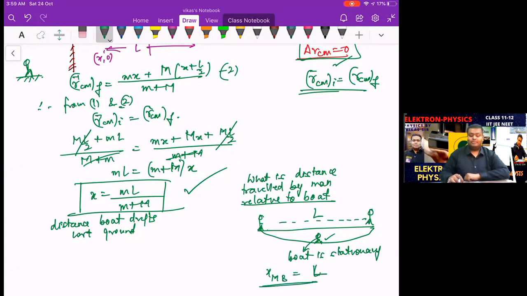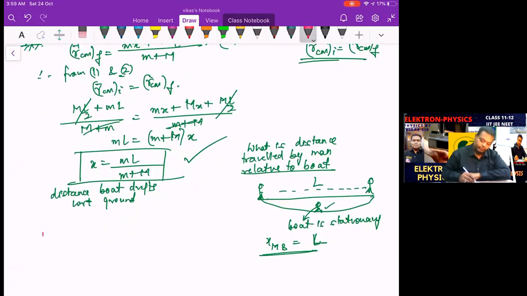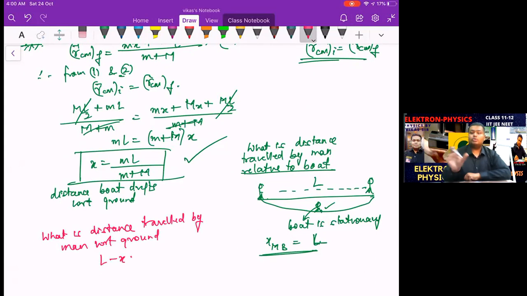Correct? But if the question asks you what is the distance traveled by the man with respect to the ground, then that is supposed to be L minus x. Because out of that L, the man did not actually travel it himself. That is only a relative idea. But actually the boat drifted this much, so the man must travel how much? L minus x. Total distance is L. So L minus x becomes L minus small m into L upon small m plus capital M, and you will get this as capital M into L upon small m plus capital M.